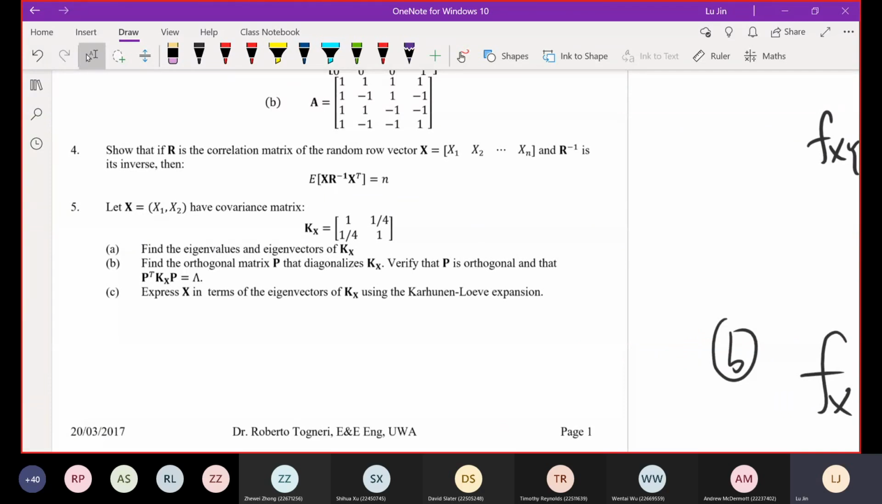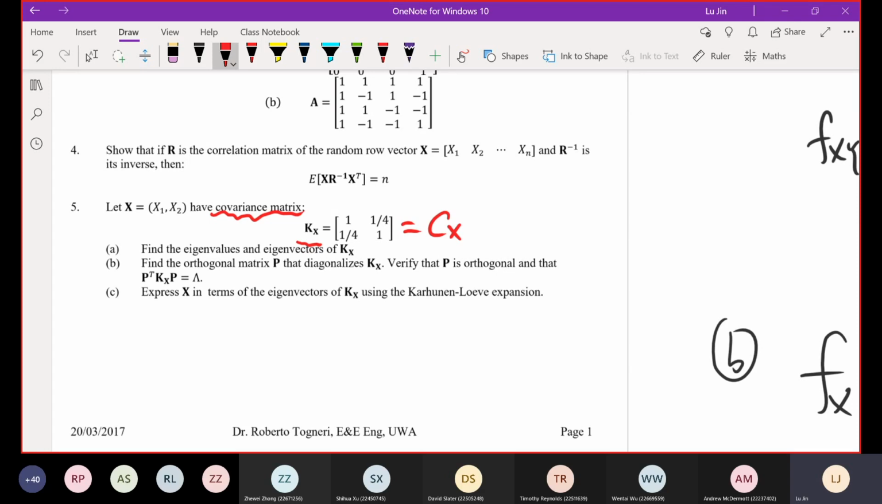Again, we have the vector x, which consists of x1 and x2. You can see in this question the covariance matrix is denoted by K. This is using the old style notations. In this unit, we are changing to a new style of notations. So this indicates that Cx is equal to such a matrix. Please find the eigenvalues and the eigenvectors of Kx.